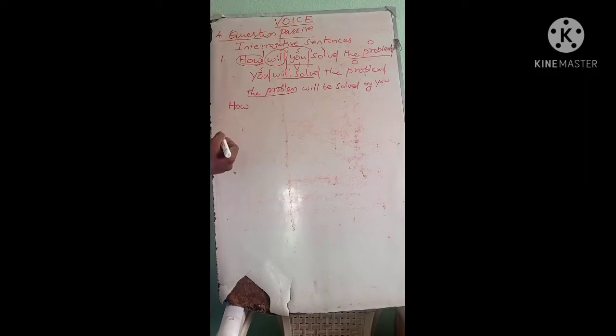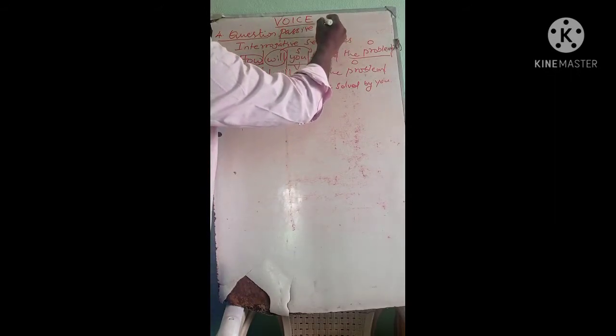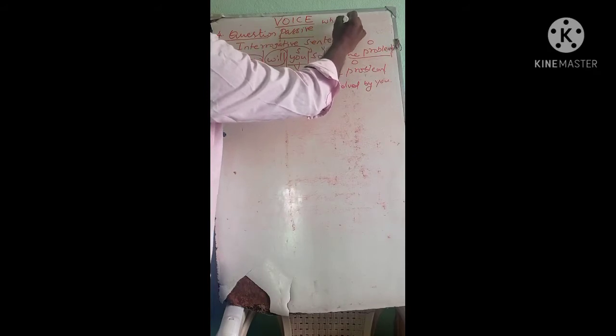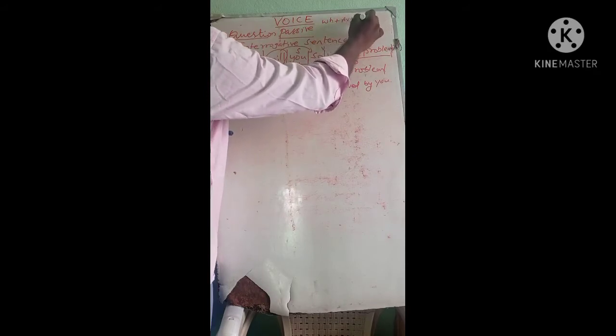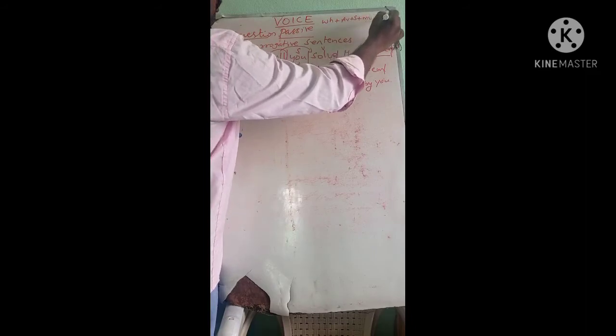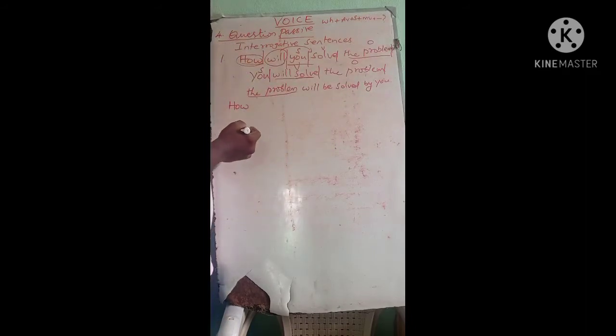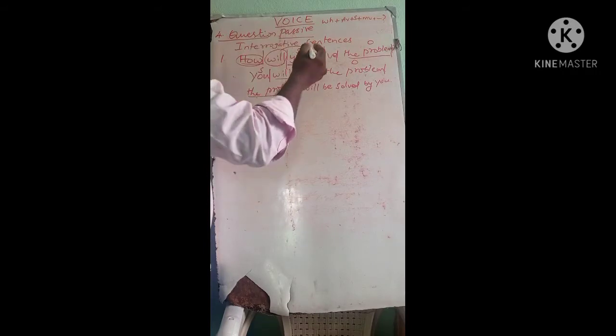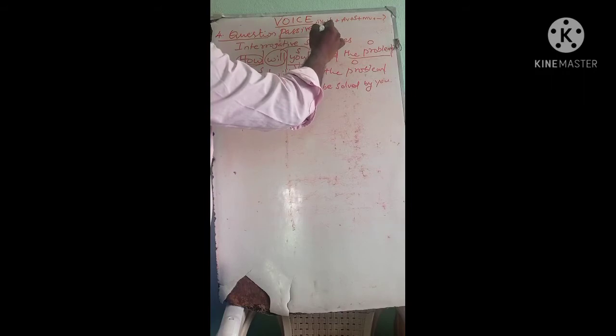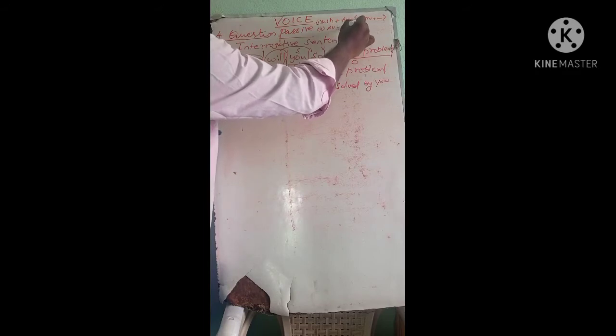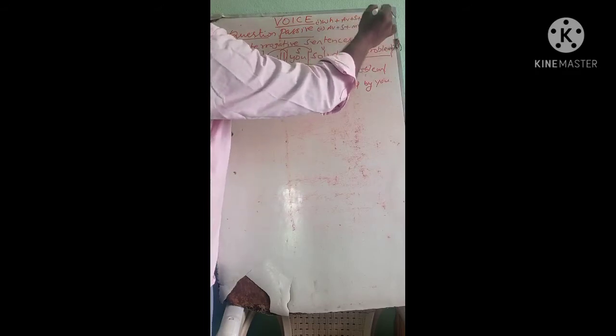Clear? I already taught you in the previous classes, before the lockdown, the format of a question sentence. What is the format of a question, exclusively for the WH pattern? WH word plus auxiliary verb plus subject plus main verb plus additional information, then question mark. This is the pattern of a WH question. And the pattern of a yes or no question: auxiliary verb, subject plus main verb, then additional information, and then question mark.